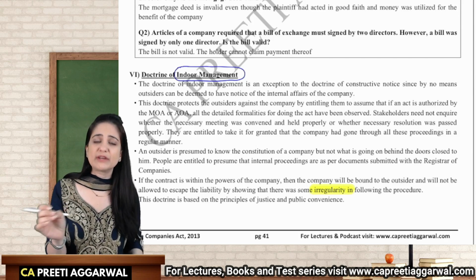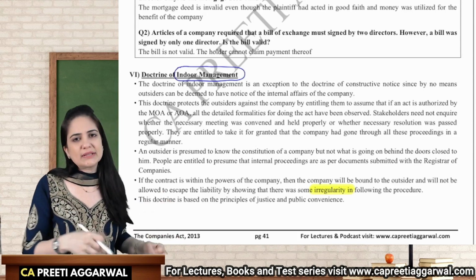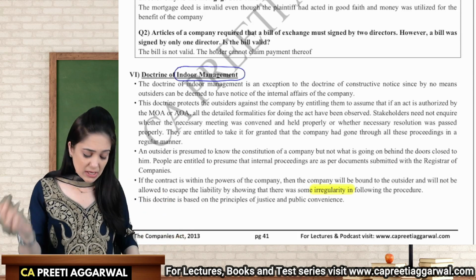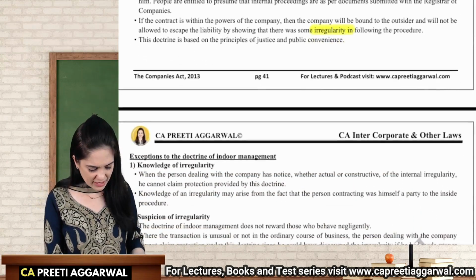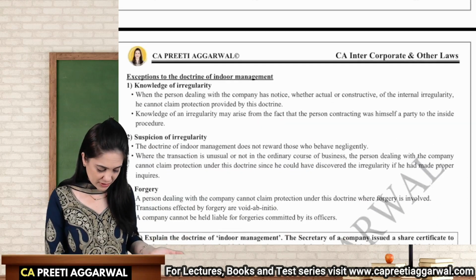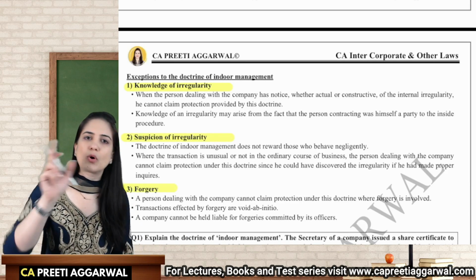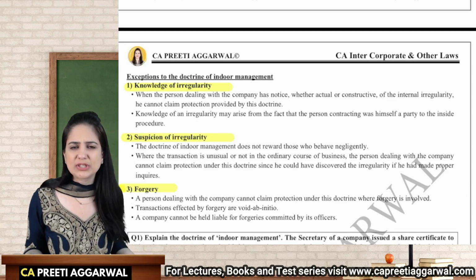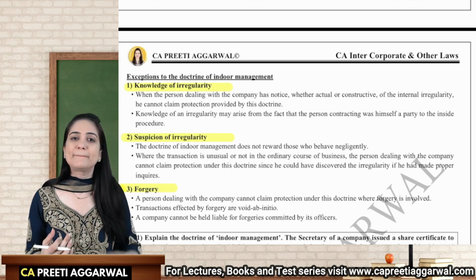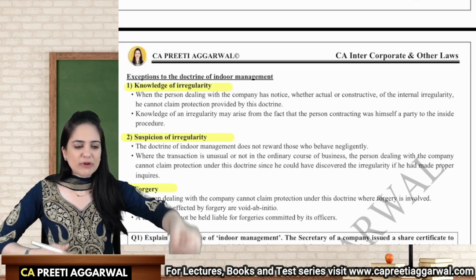You can assume that if the procedure is mentioned, then that must have been followed by the company. This is the doctrine of indoor management, but they have also introduced exceptions to this doctrine. Knowledge of irregularity, suspicion and forgery. If you had knowledge of irregularity, how did I have knowledge? Because you yourself were a party to that transaction. You were present over there.